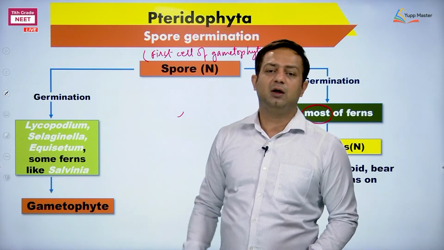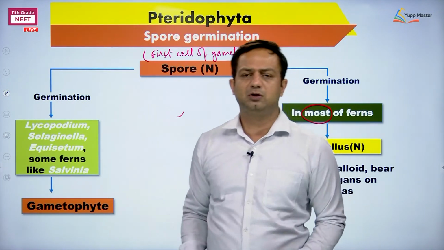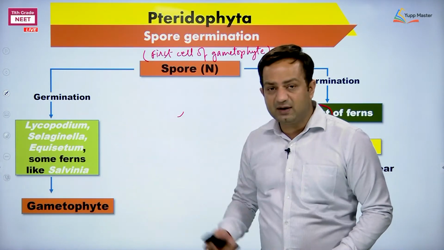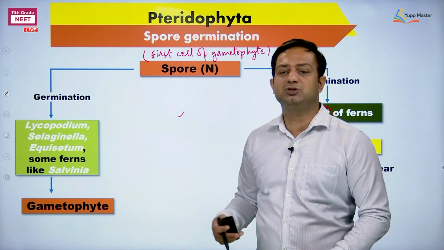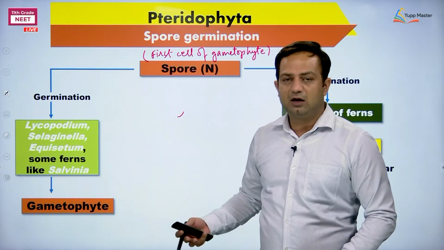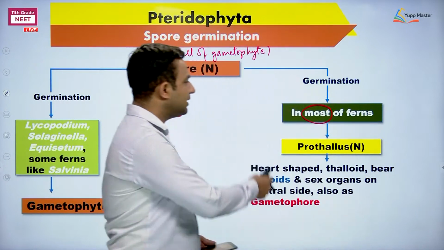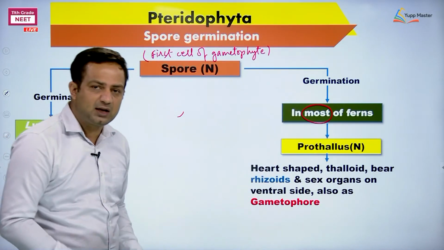This was a question in a previous year NEET. In NEET 2012, they asked such a thing, where they gave statements and said choose the incorrect statement. "Salvinia does not form prothallus" is a correct statement, right? So here it is: in most of the ferns, the prothallus is formed.